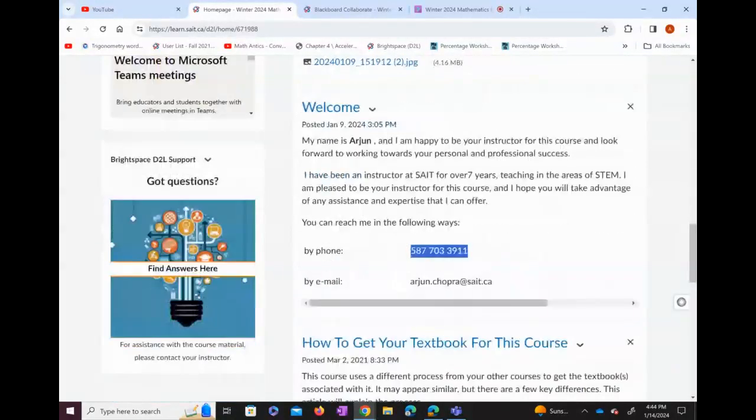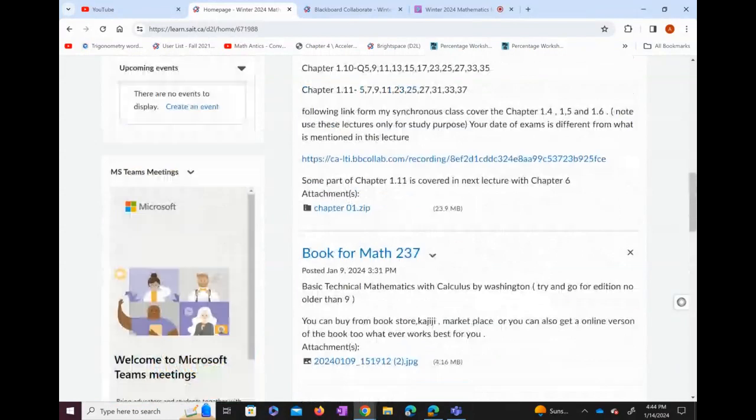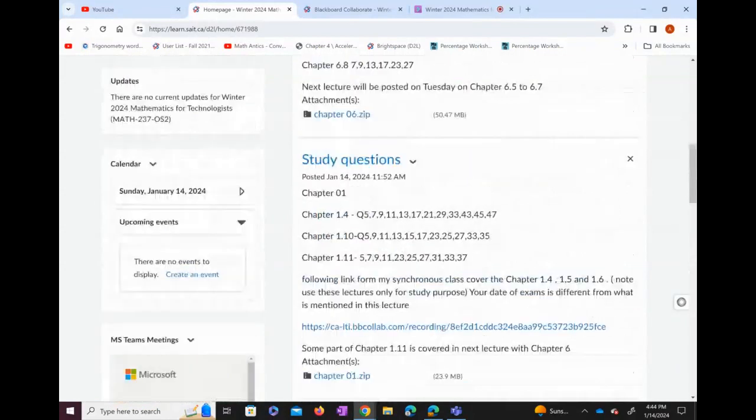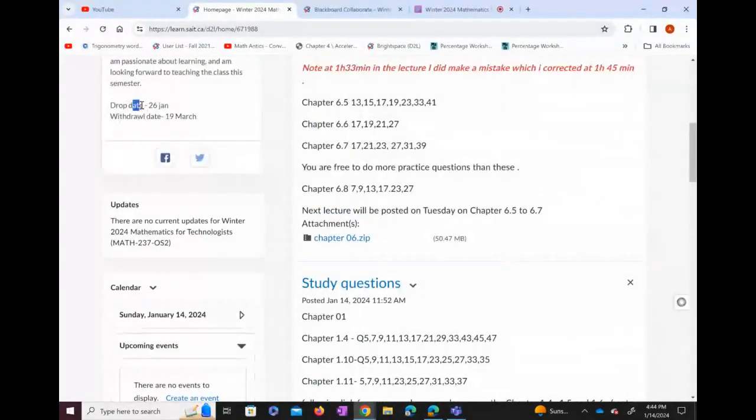Other than that, I've also posted the important dates down here. The drop date for this course is 26 Jan. If someone finds that they don't need this course and they don't want to get into it because the asynchronous format doesn't work for them, this is the drop date, and the withdrawal date is 19th of March for this particular course.